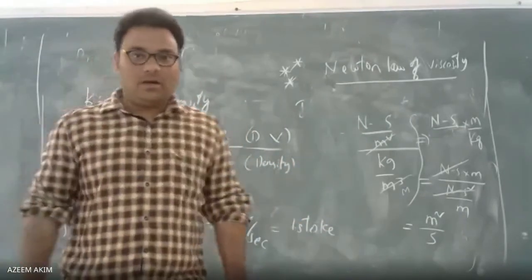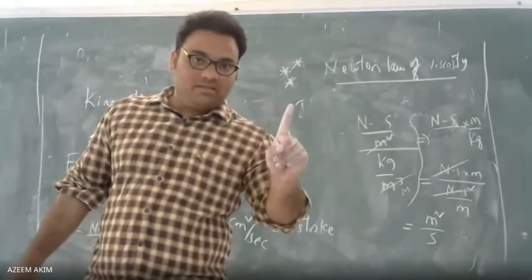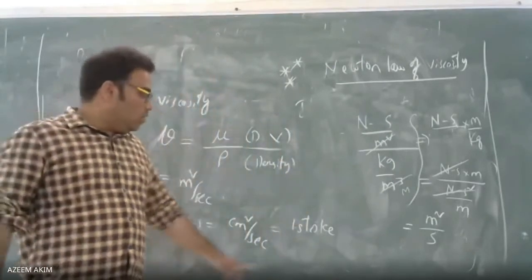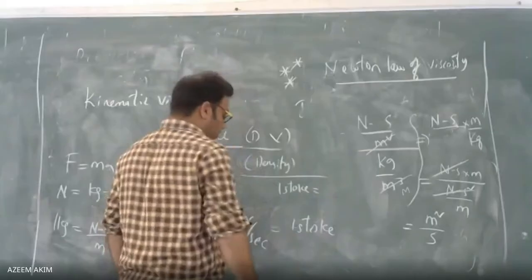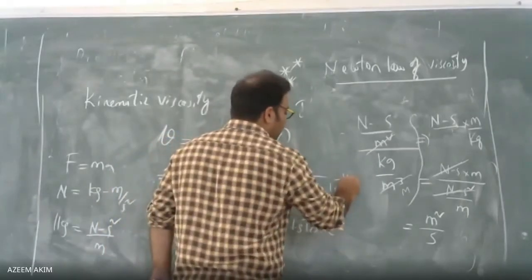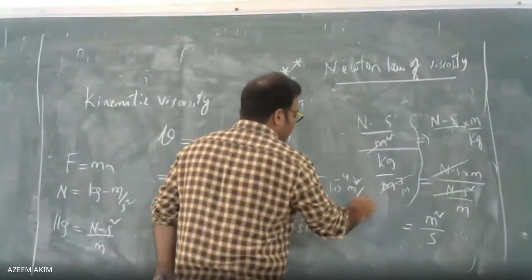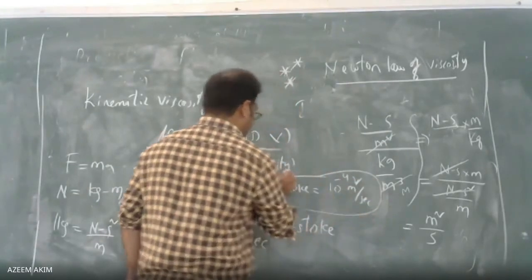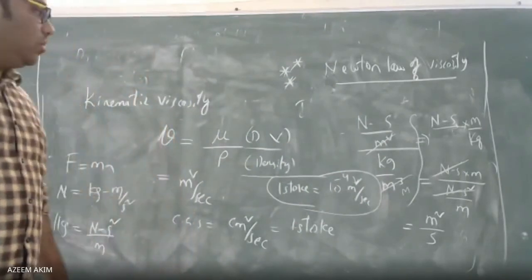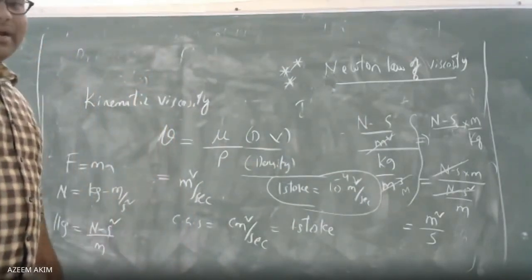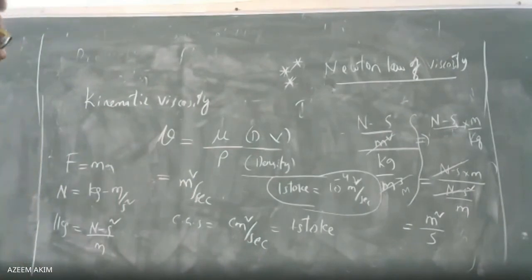You learned the poise earlier, that is 1 poise and 1 stokes. Now 1 stokes equals 10 power minus 4 meter square by second. This is the conversion.